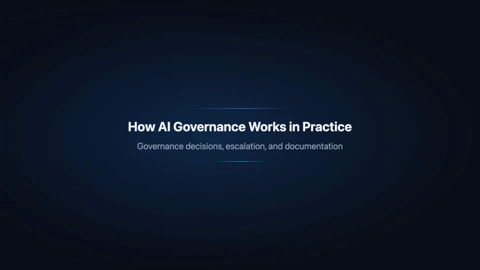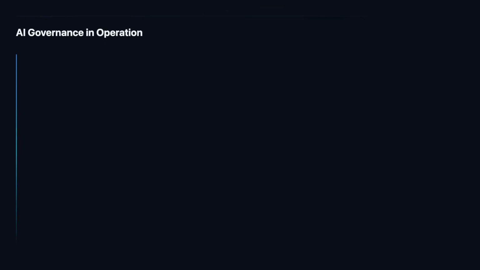Now let us walk through how AI governance operates day to day. Effective AI governance requires 4 operational governance mechanisms. The AI system deployment approval process is where governance becomes operational. Before any AI system enters production, the governance framework must define who reviews the AI impact assessment, who approves the risk treatment plan, who authorizes deployment, and under what conditions conditional deployment or rejection applies. This process transforms governance principles into enforceable decision gates that prevent high-risk AI systems from bypassing oversight.